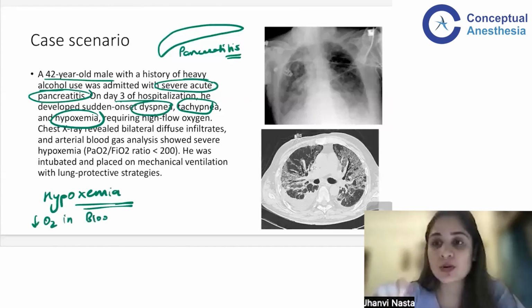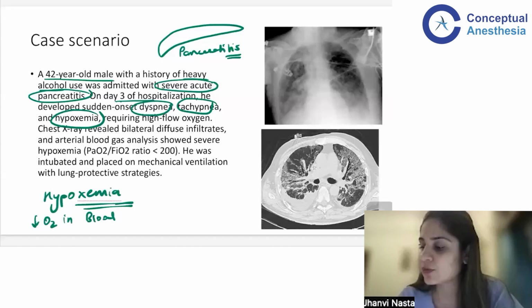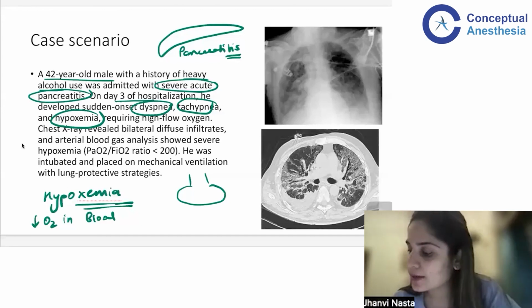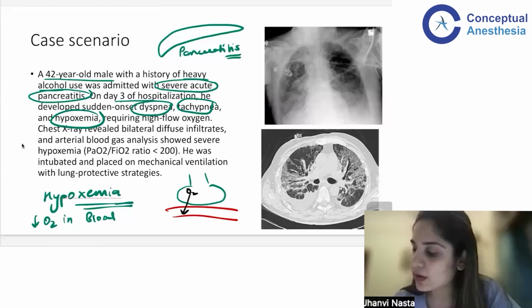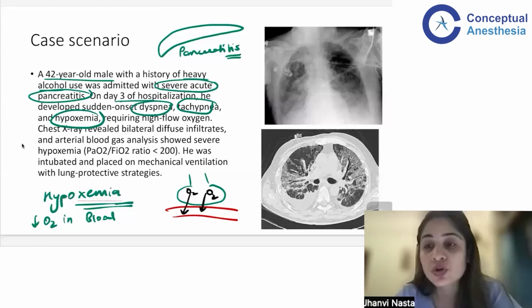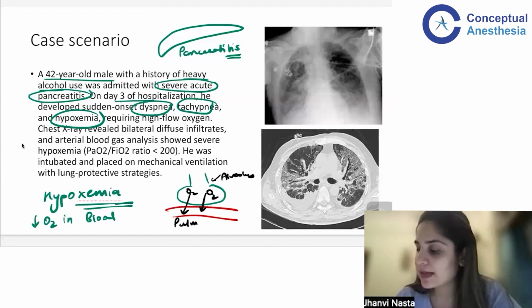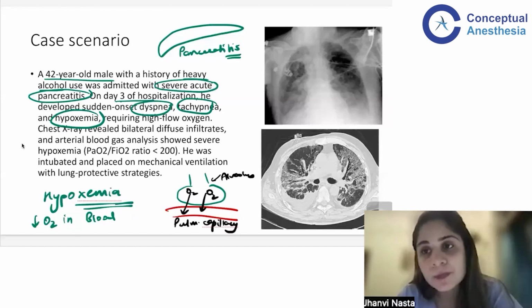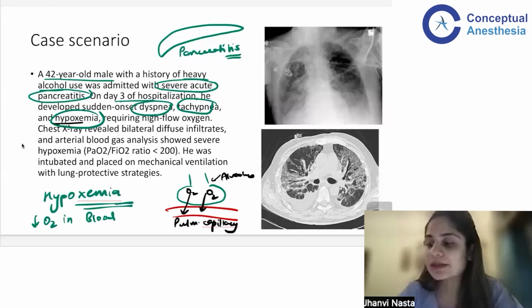Why is it important to understand all these words? Because you have to understand that the person is not able to breathe properly. So he has dyspnea and tachypnea and he is having less oxygen in the blood. That means the transfer of oxygen from the alveoli into the capillaries is also not happening properly. Okay. So if this is your alveolus, and this is the pulmonary capillary that supplies it, that means the transfer of oxygen from alveolus to blood is also not happening properly. That is why you have low oxygen levels in the blood.